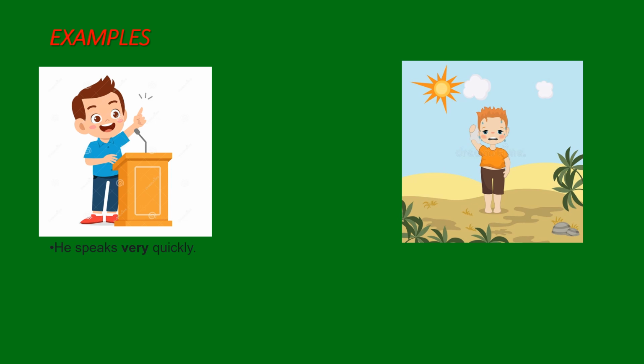How does he speak? Very quickly. Very is an adverb of degree, and quickly is also an adverb. If you remember, in the definition I told you that an adverb also describes another adverb. So quickly is described by the word very.